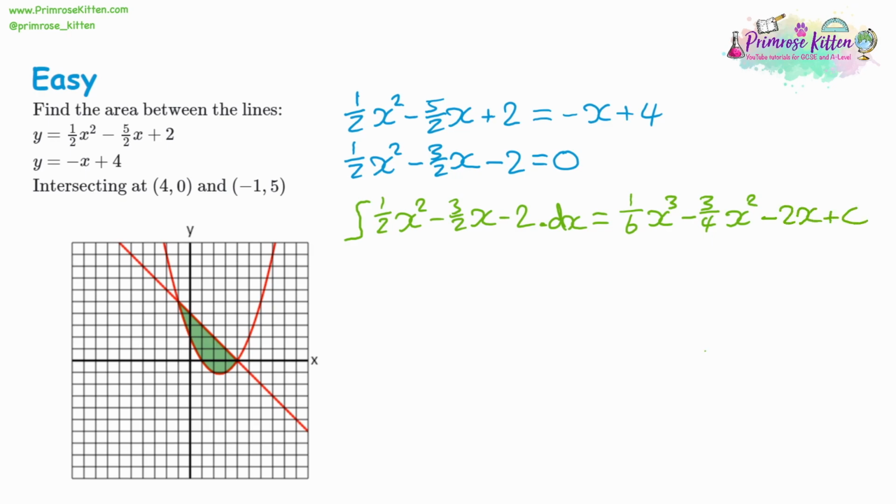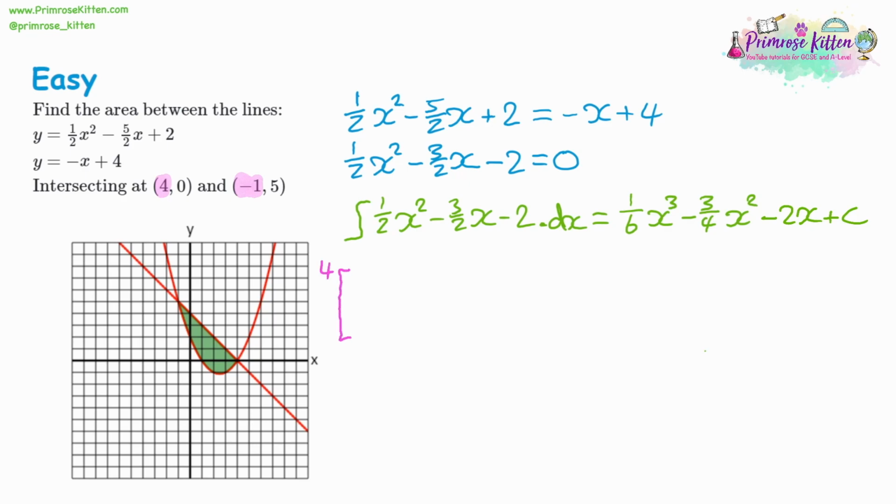So now we've got an expression for the combined lines together. If we find the area under that line, it will be the same as the area between the 2 lines we were originally given. Now we're substituting in between 4 and negative 1. So just notice we're only looking at the x coordinates here. We don't care about the y coordinates. So substitute the largest one first.